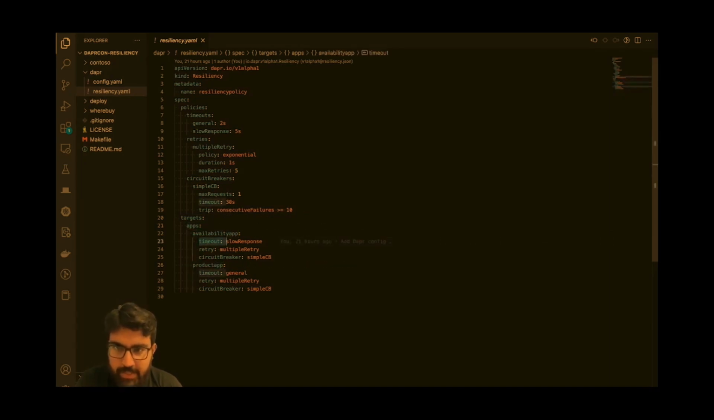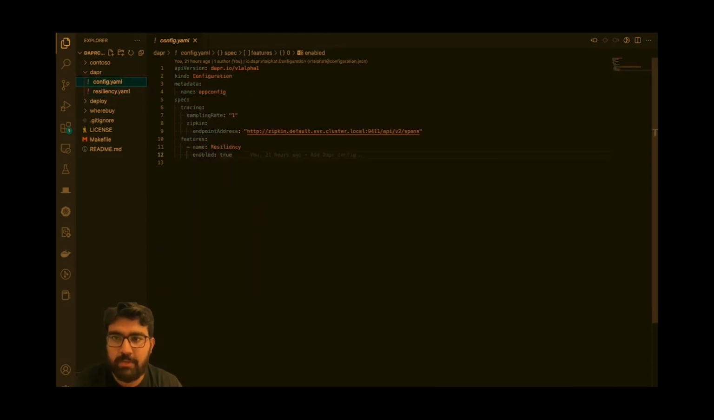In the availability app, I have configured a timeout which maps to slow response here. It has a 5 second timeout. It maps to a retry, which is exponential back off retry. And it also has a simple circuit breaker configured. So this is all that is needed for your application to be using this resiliency policy. And all you need to do is to do a kubectl apply to apply this resiliency YAML.